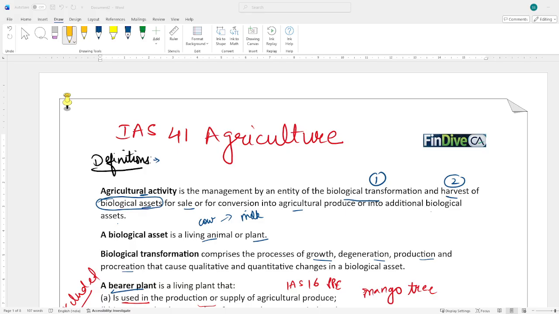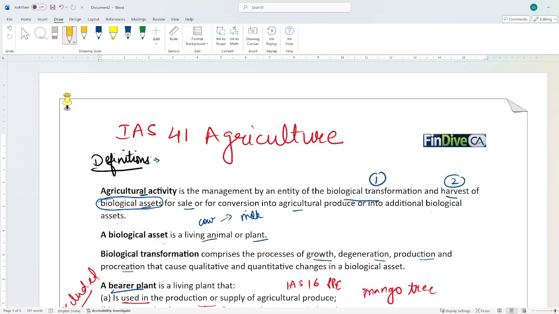First of all, what is agriculture activity? Agriculture activity means the management by an entity of a biological transformation and harvest of a biological asset. So there are two things. First is biological transformation. Second is the harvest of biological assets, for what? For sale or for conversion into agriculture produce or into additional biological asset. We'll understand this definition, but before that we should know the basic terms.